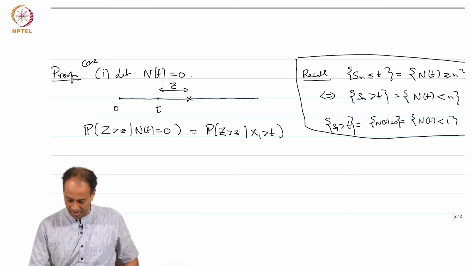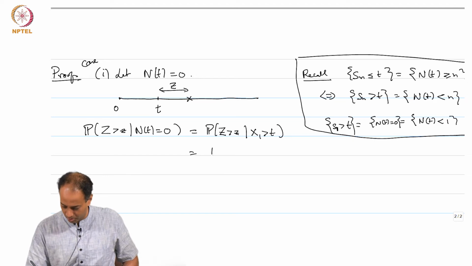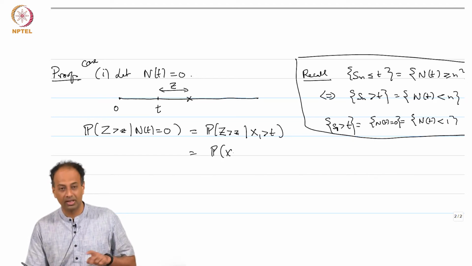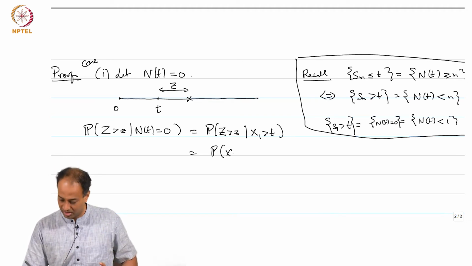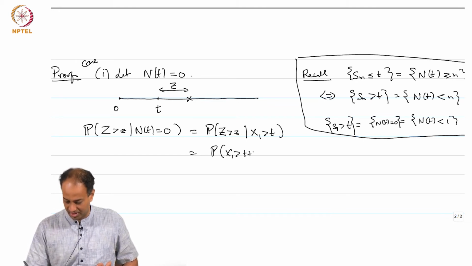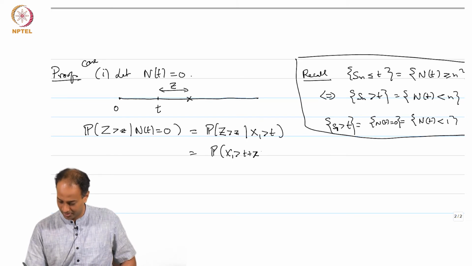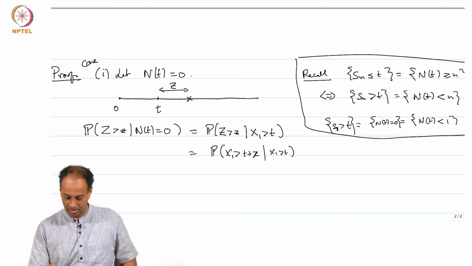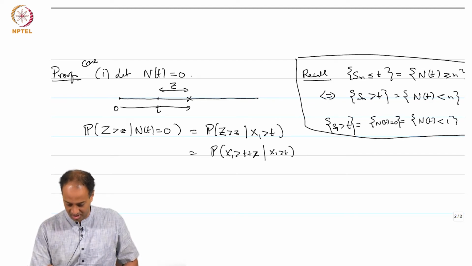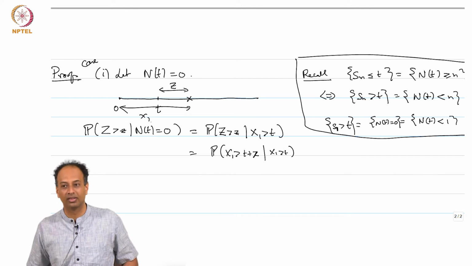So, this is just equal to what, probability that, so Z is nothing but X_1 minus t, right. So, this is the same as probability that X_1 bigger than t plus z, given X_1 bigger than t. Okay. From the picture it is clear, right. So, this guy is X_1, correct.